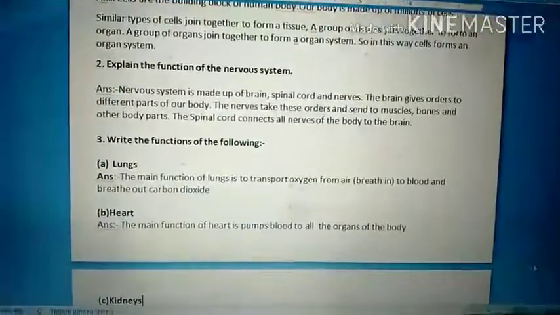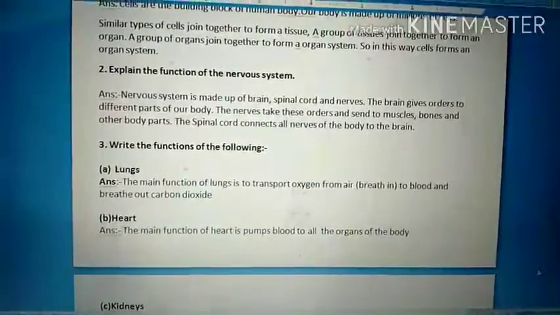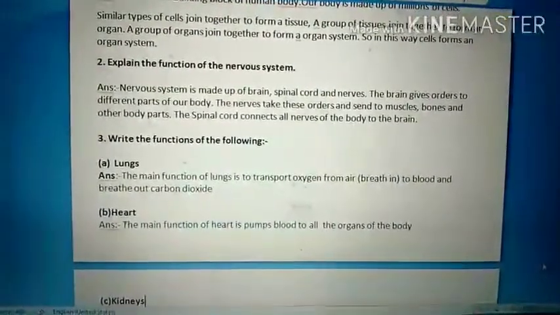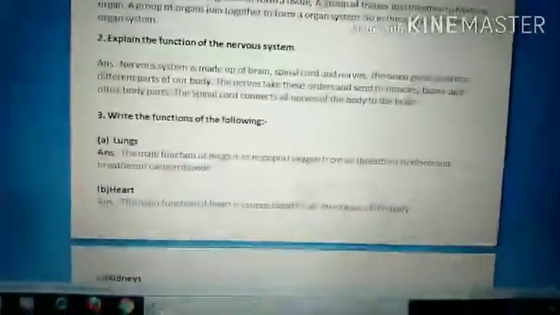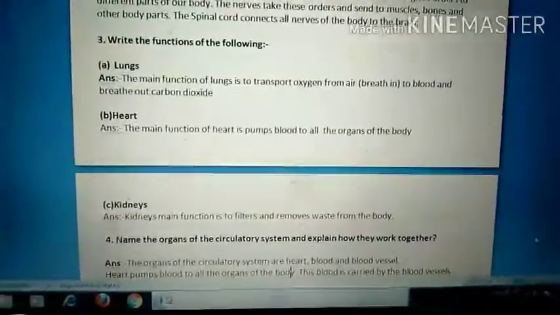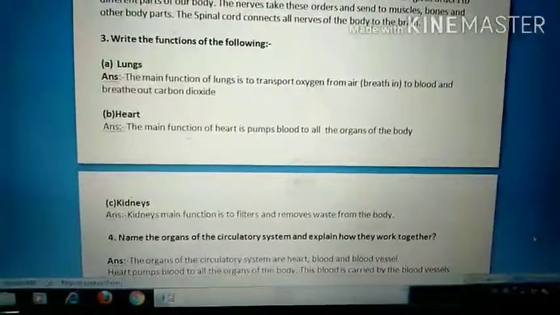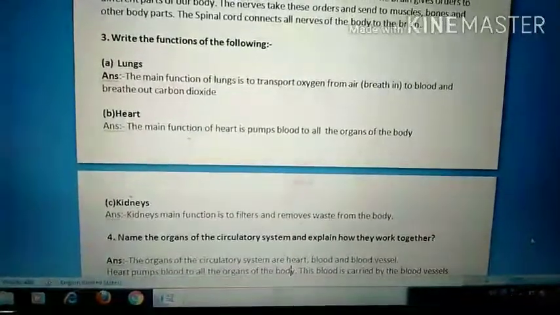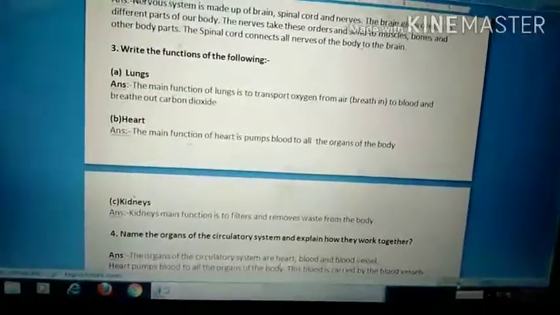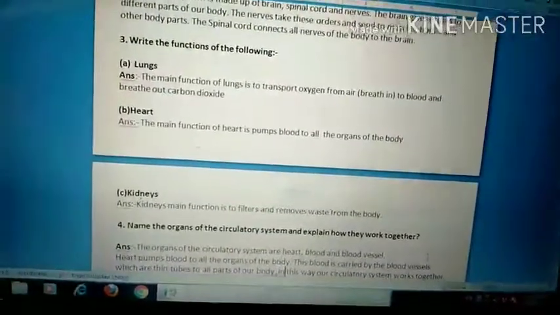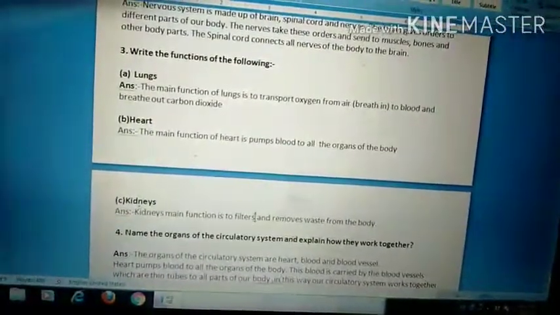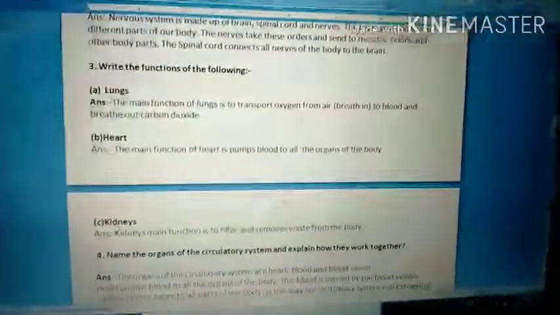What is the main function of heart? The main function of heart is pumps blood to all the organs of the body. Okay children, I have already given you this as a homework, right? This is the same way. Kidney's main function is to filter and remove waste. Filter and remove waste from the body.